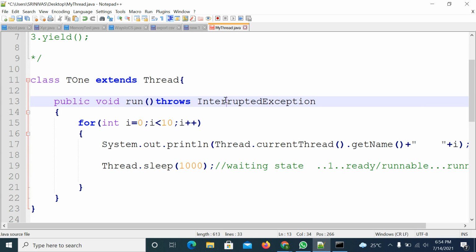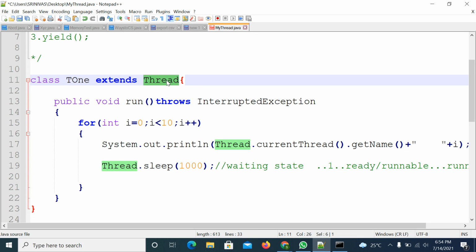So if you write it here, then what is the meaning? Actually you are overriding this run method. You are overriding the run method of the Thread class. While overriding, you need to follow the rules. So what are the overriding rules?